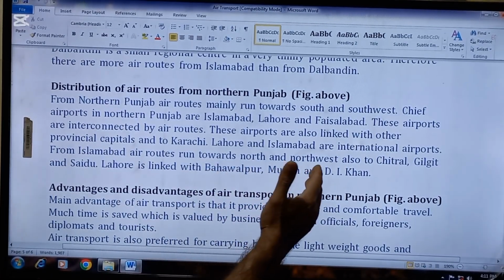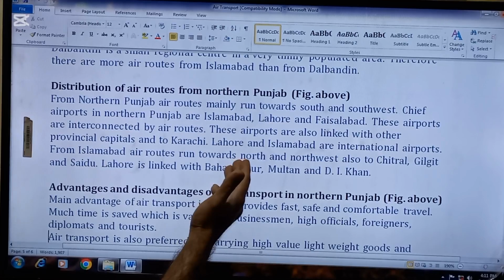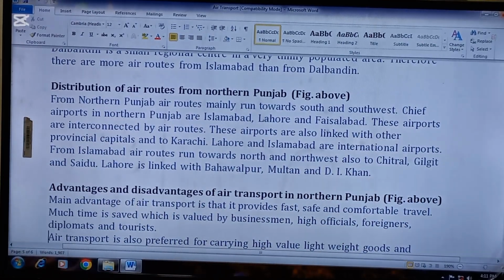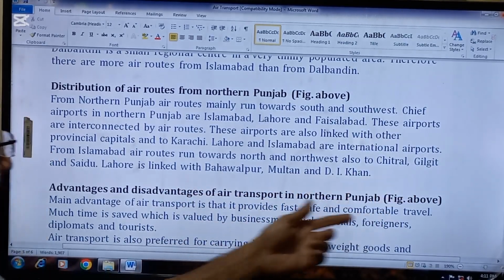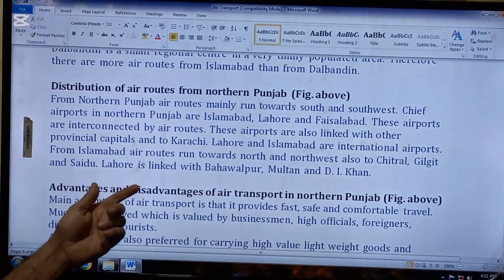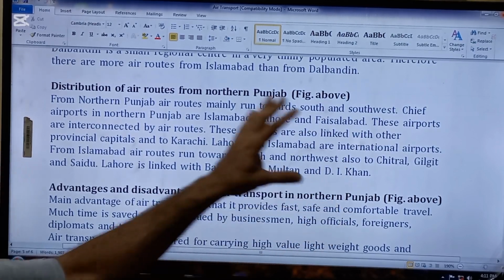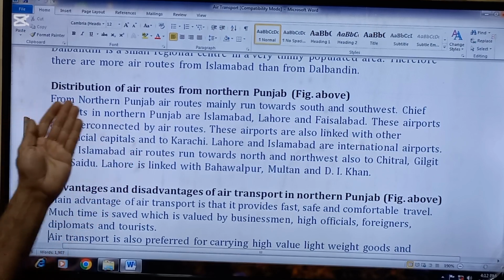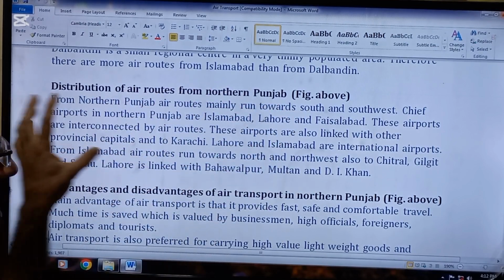These airports are also linked with other provincial capitals and to Karachi. Lahore and Islamabad are international airports. From Islamabad, air routes run towards north and northwest, also to Chitral, Gilgit and Saidu. Lahore is linked with Bahawalpur, Multan and D.I. Khan. So these are points which you have to put in the distribution of air routes from northern Punjab. Northern Punjab के साथ आपने link रहना है सिर्फ.